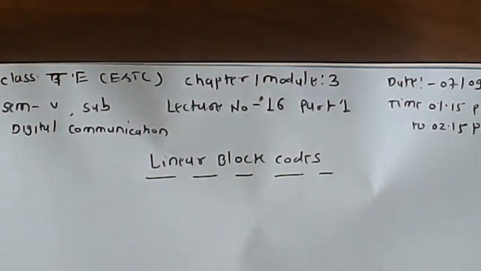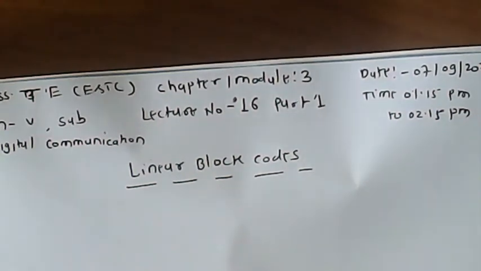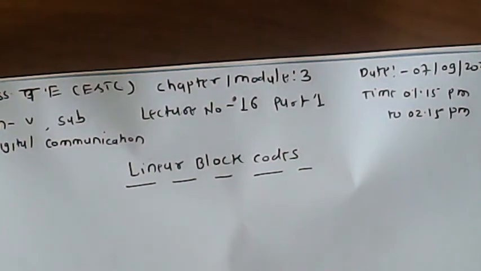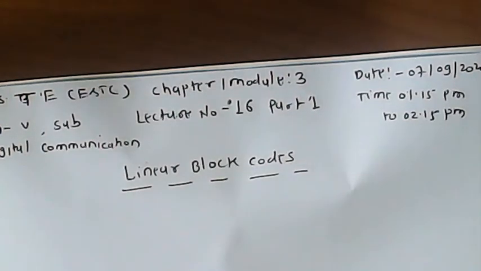Before going to this lecture, we take a review of the previous lecture. In the previous lecture, I was explaining about the error control codes, the importance of the error control codes, and different classifications of the error control codes. Today we go to the linear block codes. These are the codes which have the capability of error detecting and correcting.